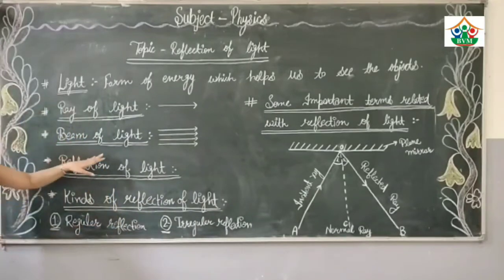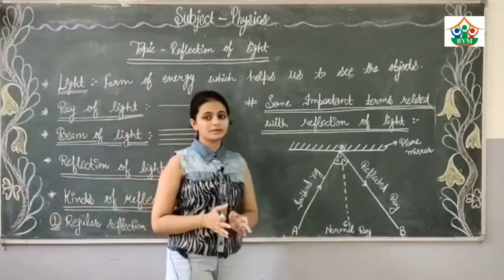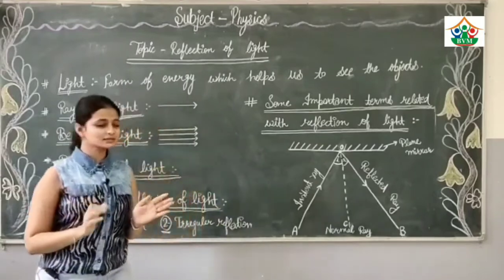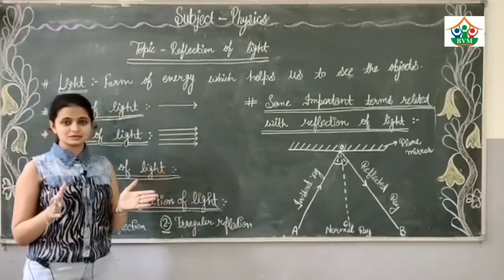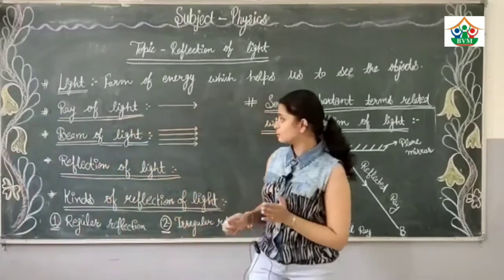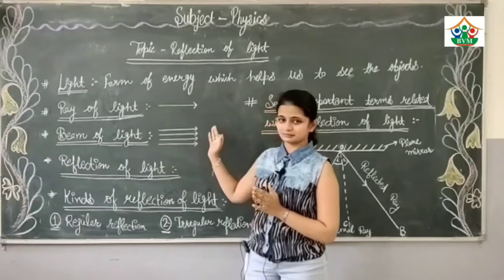After that, beam of light. What is a beam of light? A beam of light is simply a group of different rays. In simple words, when different rays combine with each other, they make a group. This group is termed a beam of light and it is represented just like that.